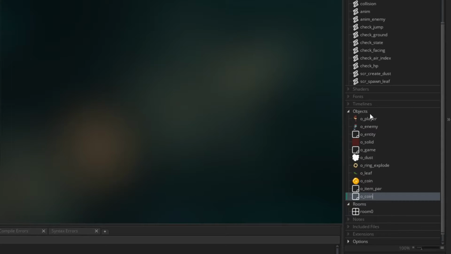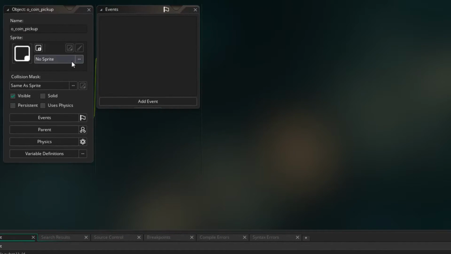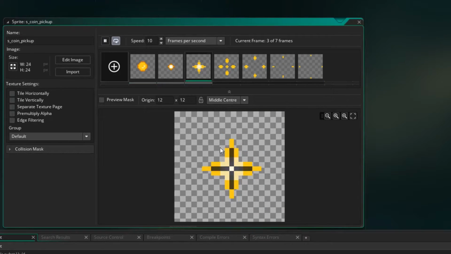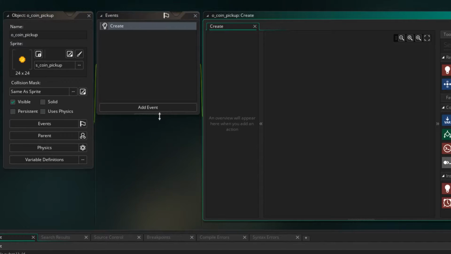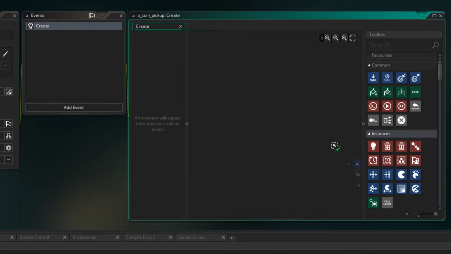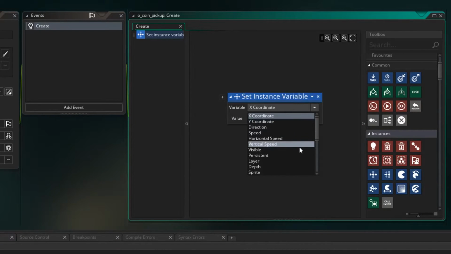It's called o_coin_pickup. And we're going to assign the sprite. Now when I played the animation, you might have noticed, if I go back to it here, you can click on one of these to edit it. It's always like a cross when it plays. So let's give some variety to that. Let's add a create event. Let's just go down and set an instance variable here for the rotation. So image_angle, and let's set it to random, and then in brackets I'm going to put 360.